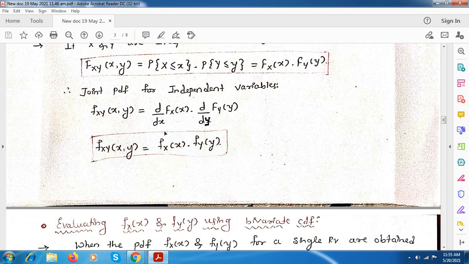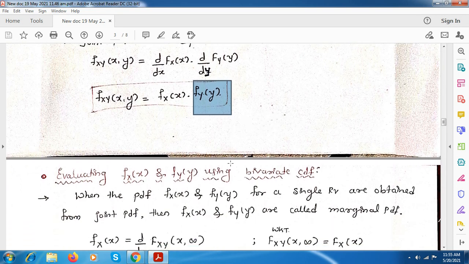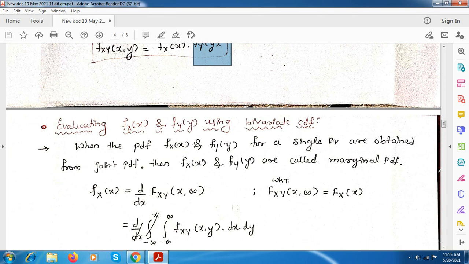So next we have to evaluate both of these, that is fx of x and fy of y. These are the PDFs of a single random variable, and these are obtained using the joint PDF, because these are from the bivariate random variable. We have to use the joint PDF to evaluate these.